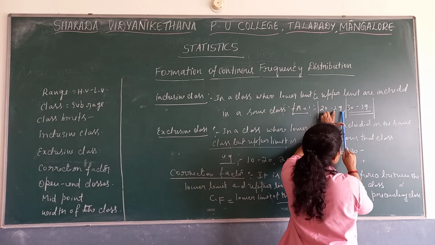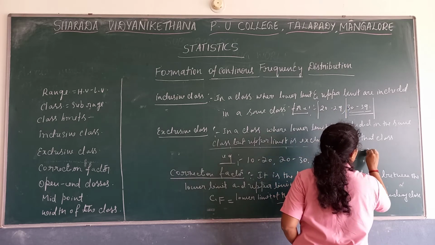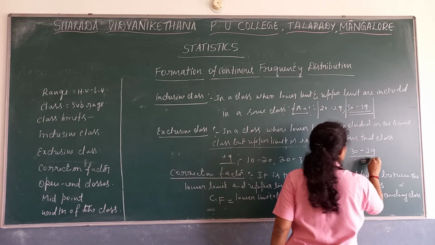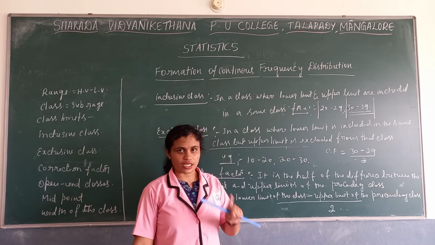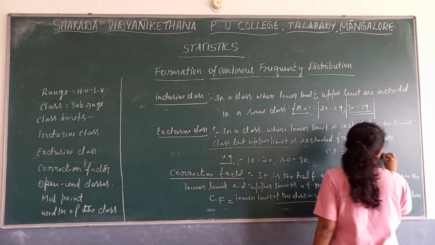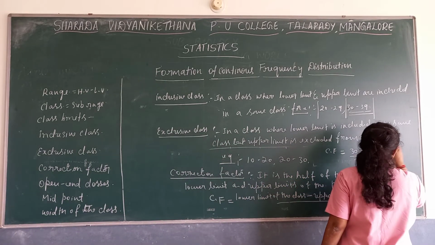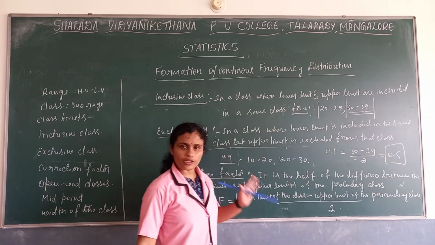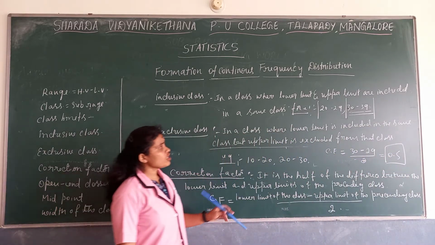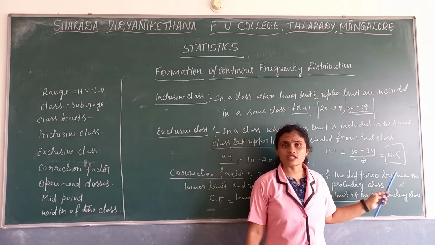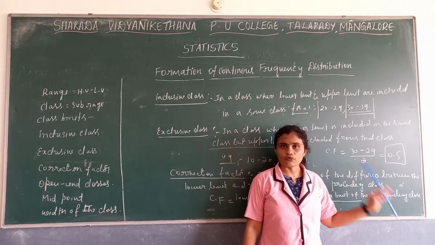Which is the upper limit here? 29 is the upper limit. 30 minus 29, that is 1 by 2. You will get 0.5. You always get 0.5 only. That is the correction factor. For any inclusive class, if you use the correction factor, you will get 0.5.